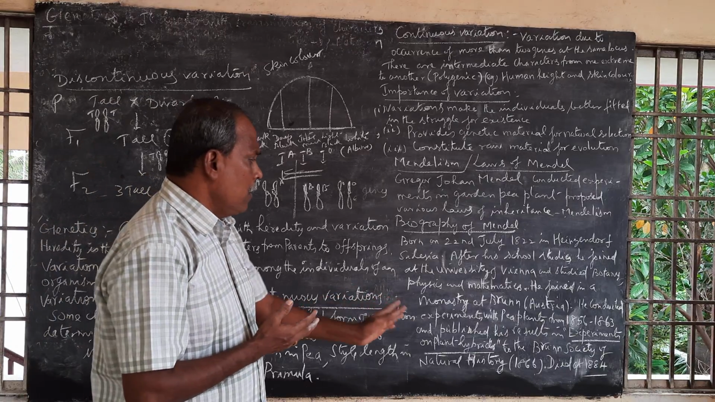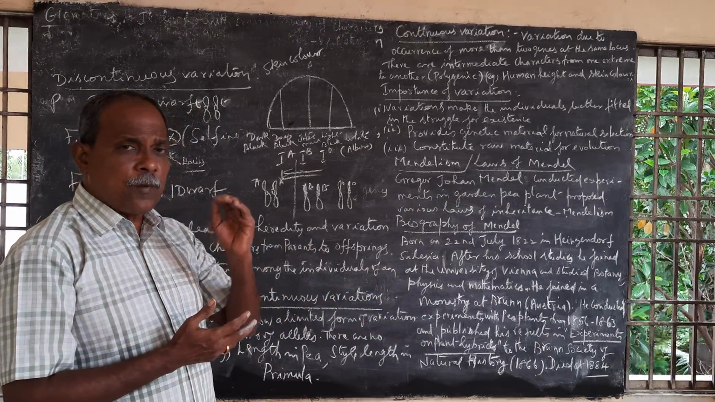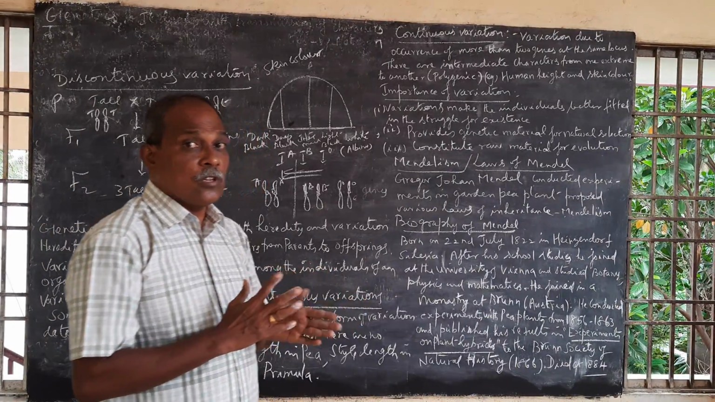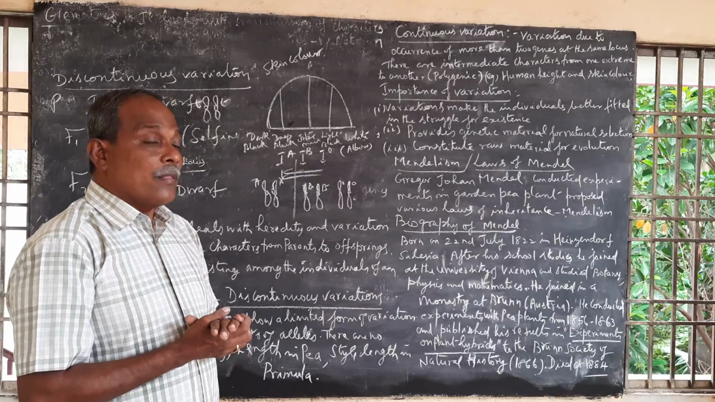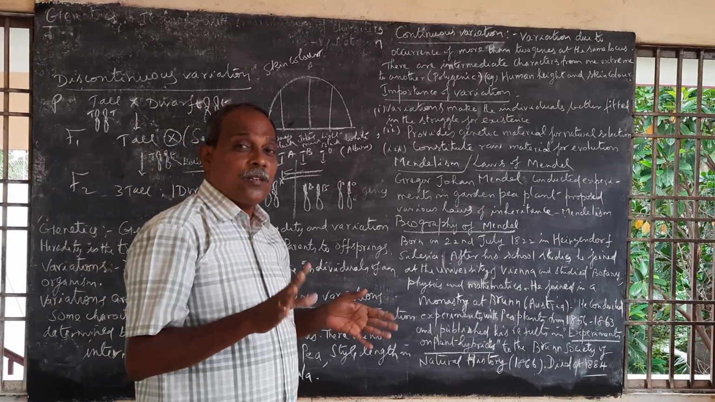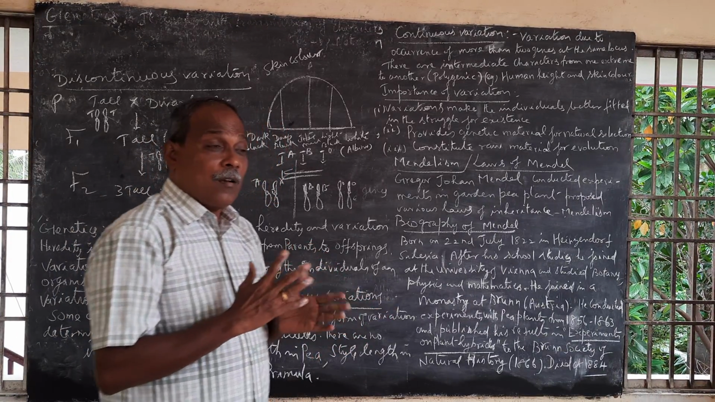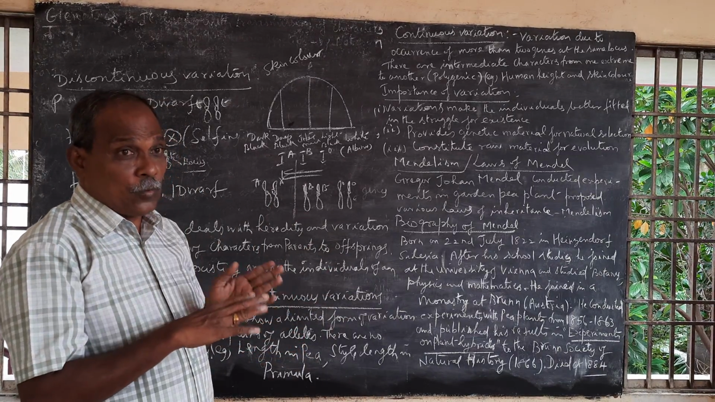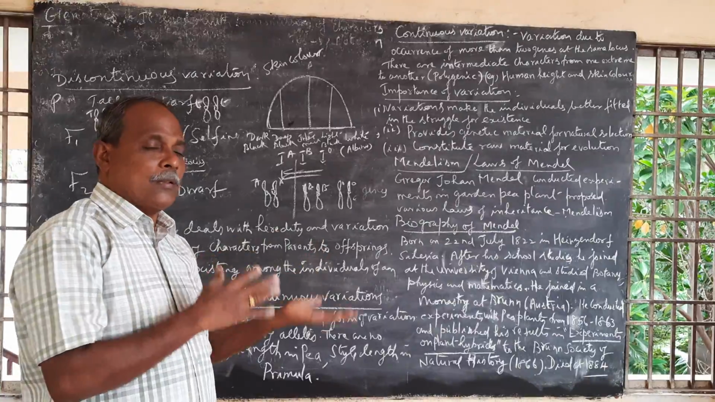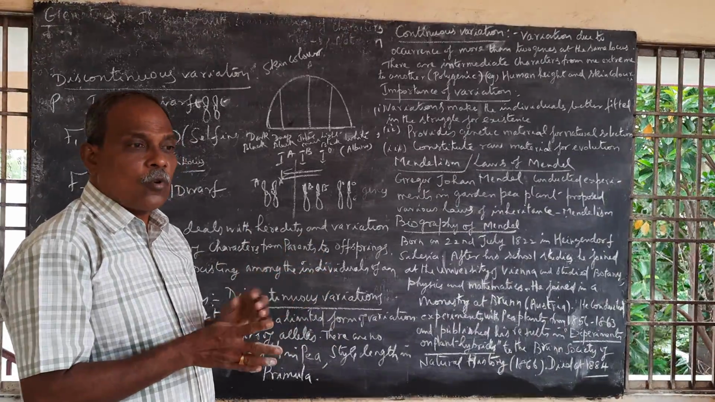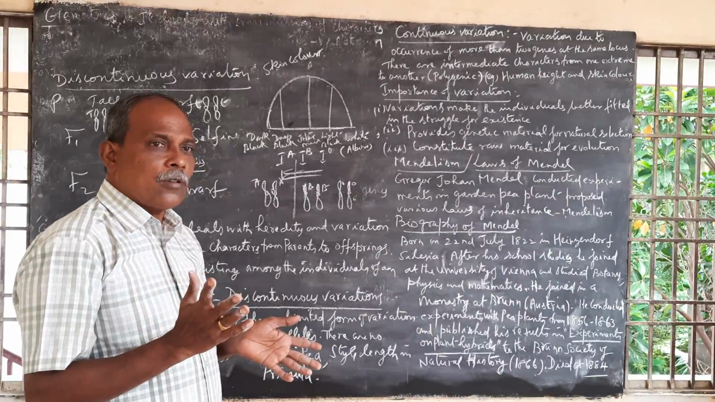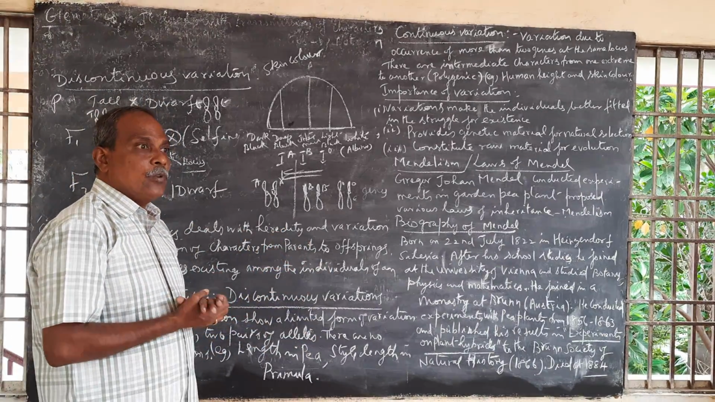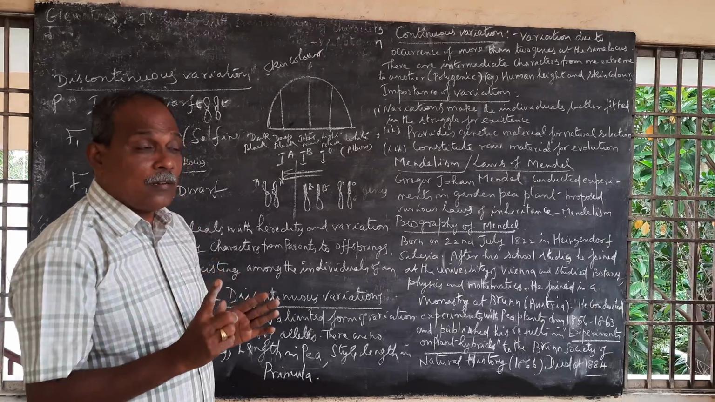In 1866, he published the paper in the Brno Society of Natural History. At that time his experiments were not accepted. Why? Because he was far ahead of his times. So none of them accepted his views. His views were accepted only in 1900.